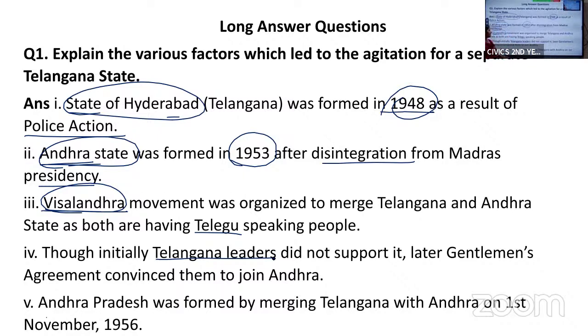And later in 1956, an agreement was signed between the leaders of both the regions, Andhra and Telangana, and this agreement convinced the Telangana leaders to form a large state. Andhra Pradesh was formed after merging Andhra state and Hyderabad state on 1st November 1956.